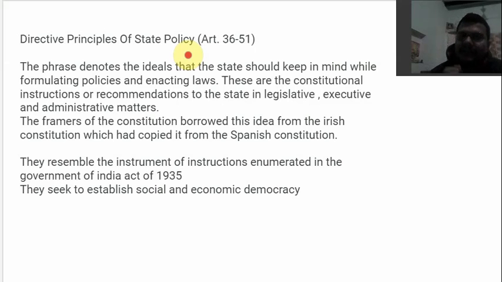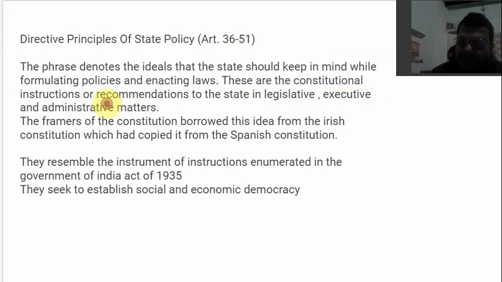Understand the meaning. Directive principles of state policies, those principles that direct the state policy, the formulation of the state policy, this is directed by these principles. This shows the importance of this principle. They are enumerated in articles 36 to 55. Now, these are constitutional instructions. Constitutional instructions means that they are given in the constitution.